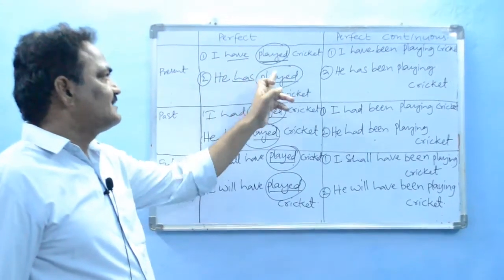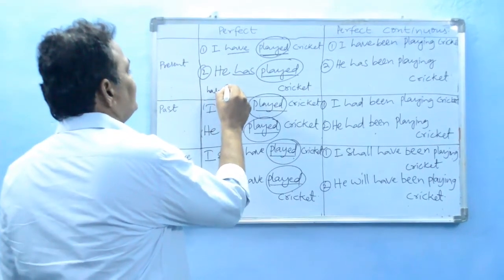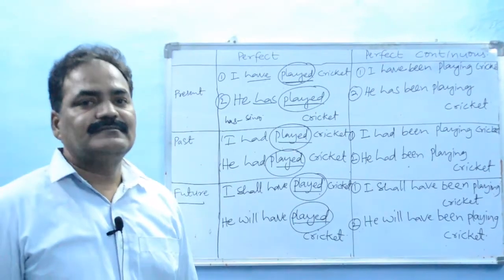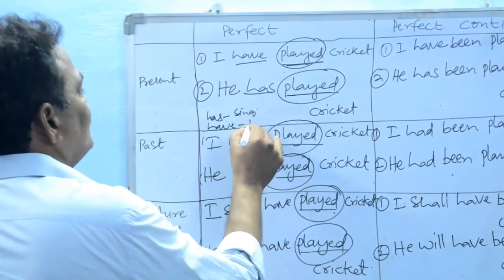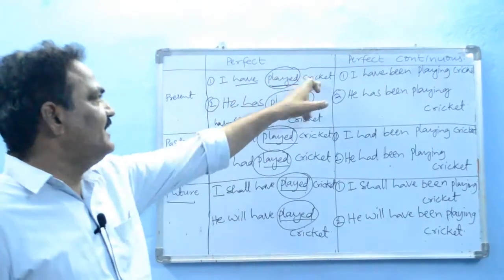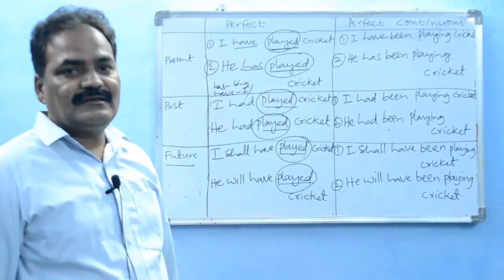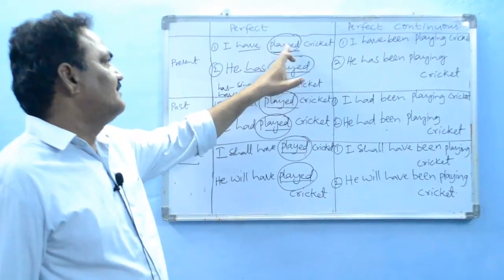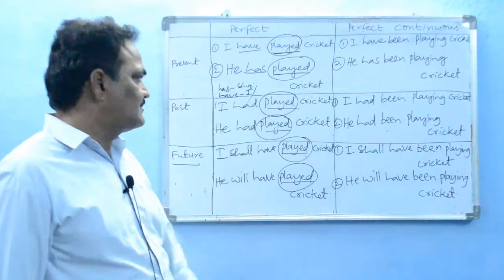Have played or has played. Has is with the singulars, that means he, she, it, like any other singular noun. And have is with all plurals along with one pronoun, that is I. So I have played cricket, he has played cricket. I and all other plural subjects take have along with the past participle verb in present perfect tense.